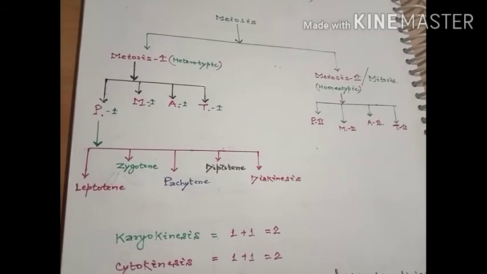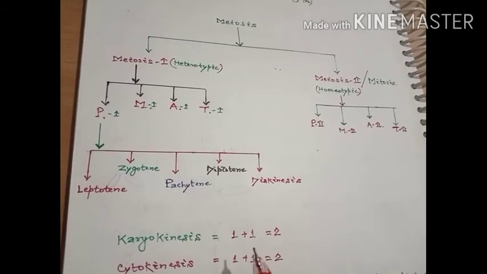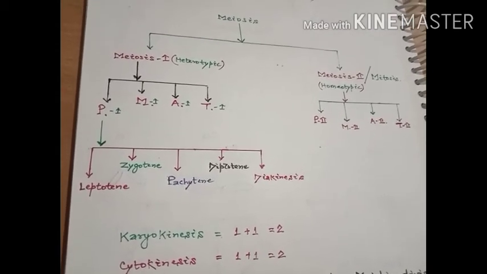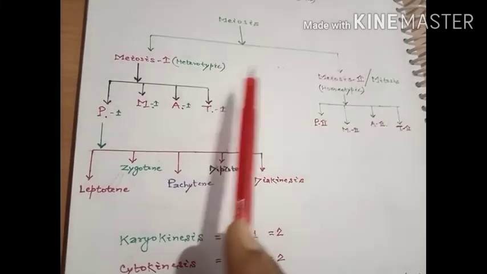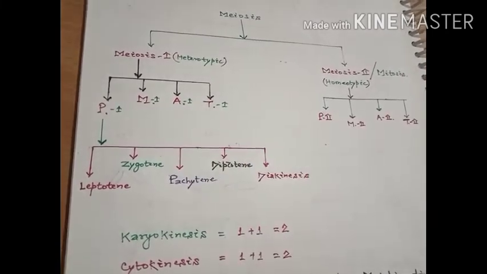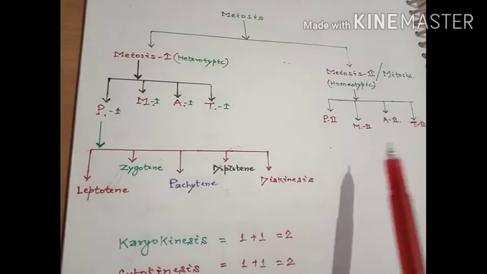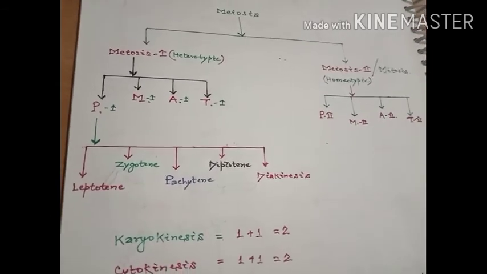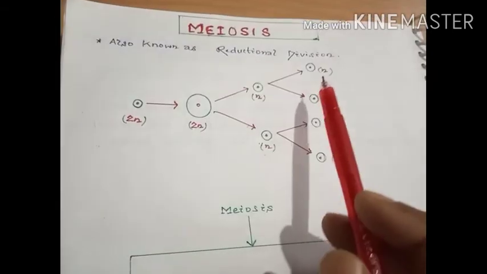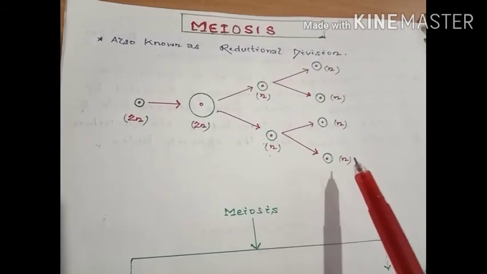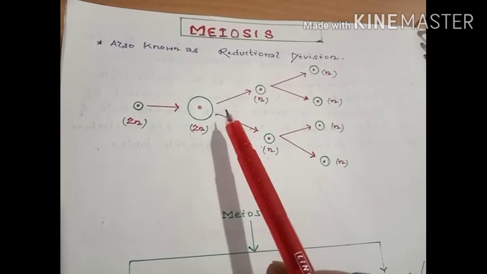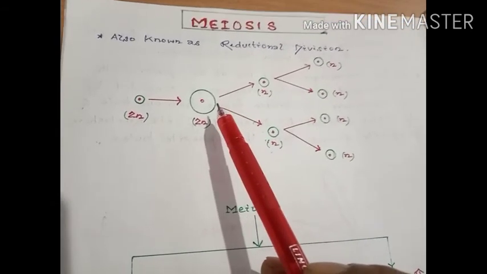Pairing of the homologous chromosomes and recombination also take place during the meiotic type of cell division. So finally, after the second meiotic division, 4 haploid daughter cells are formed from a single diploid parent cell.